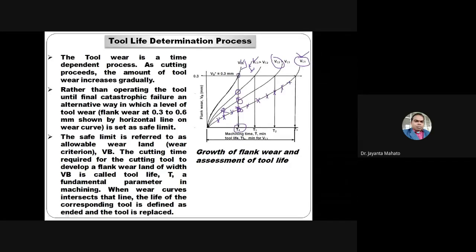So for different cutting speeds, we will get different flank wear for a constant time interval. In this way you will also get a different curve between the flank wear and cutting time for each velocity.